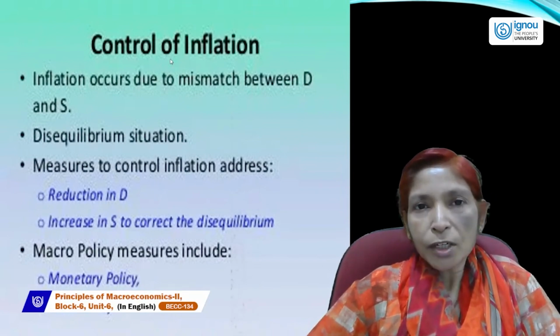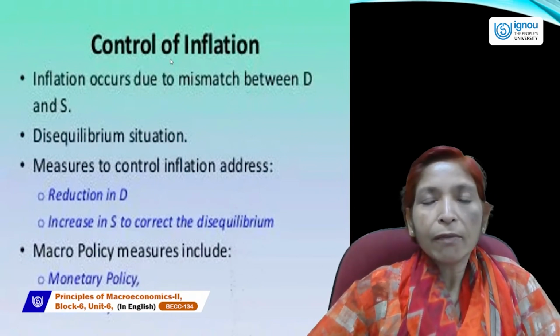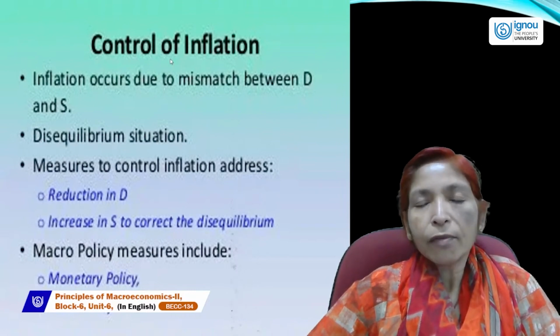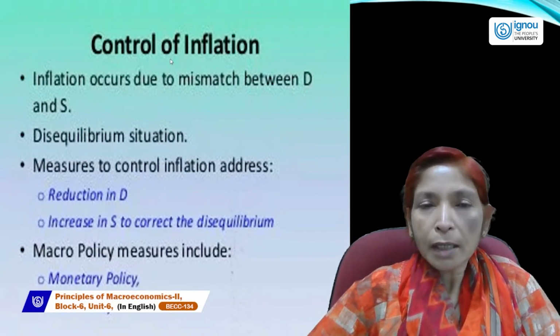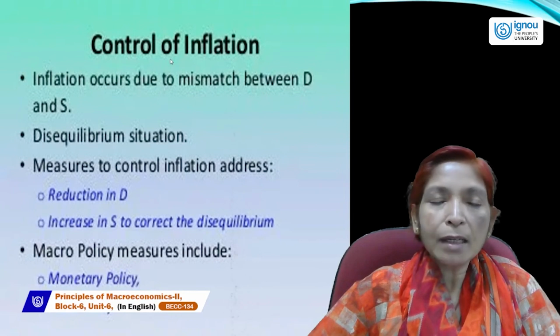Control of inflation is necessary when inflation increases continuously over a long period, when prices go up and the purchasing power of the currency goes down, and the economy is badly affected.